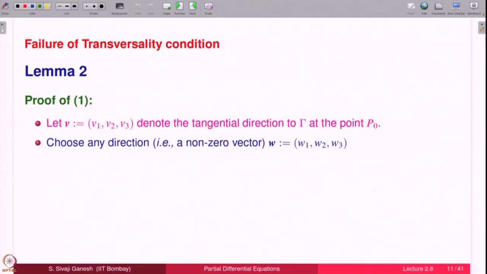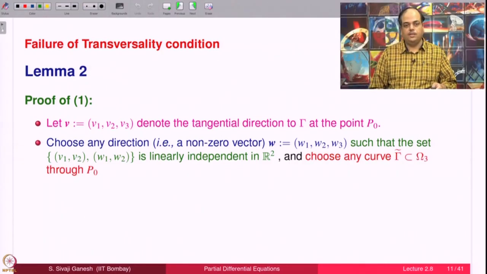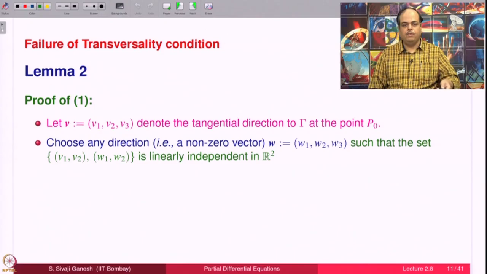Now, choose any direction W such that the set (V1, V2) and (W1, W2), this is in R2, is linearly independent in R2. We will see in a moment why we are assuming this. Is it possible to choose? Yes, because once you know V1, V2, that is after all one vector in R2, you can find infinitely many such vectors W1, W2 so that this set is linearly independent.